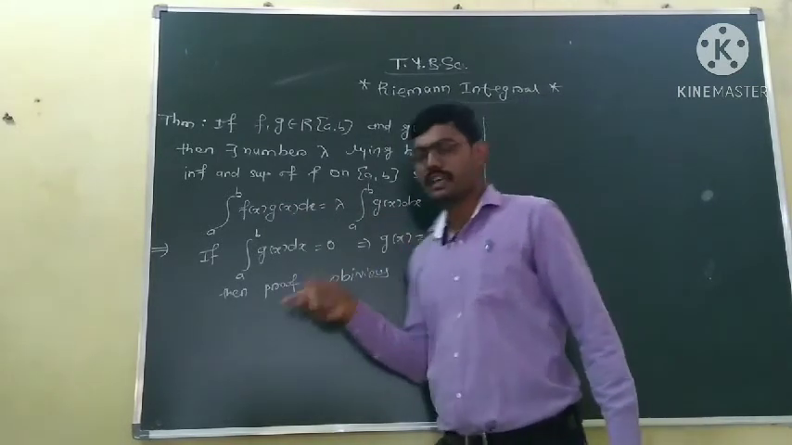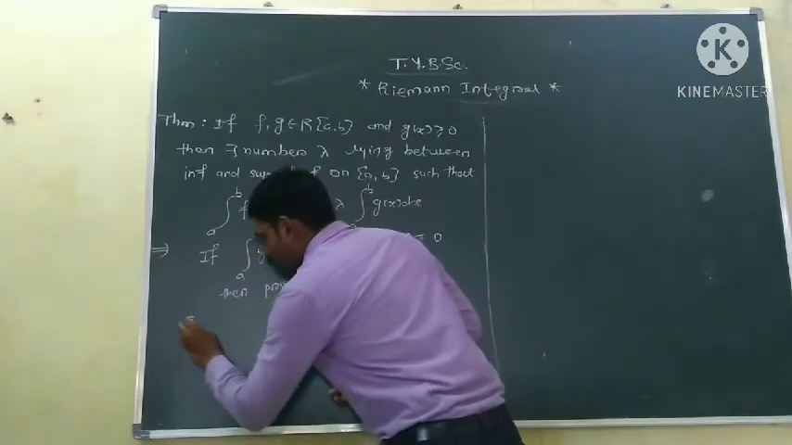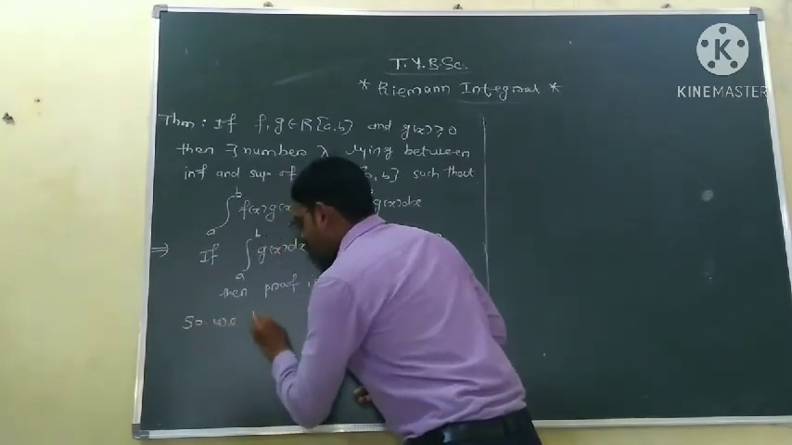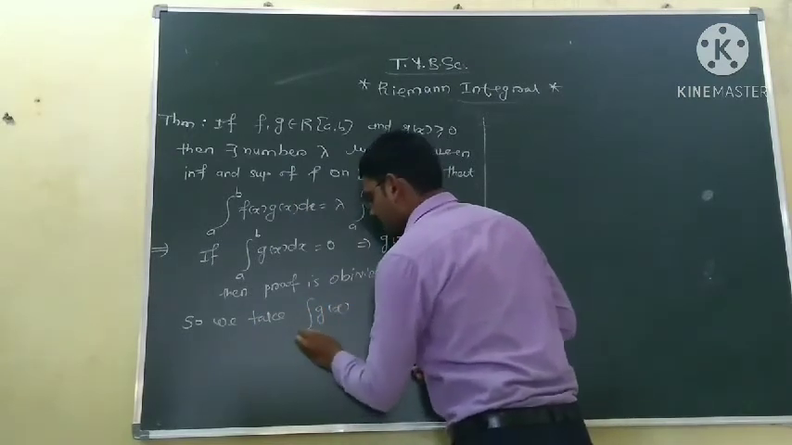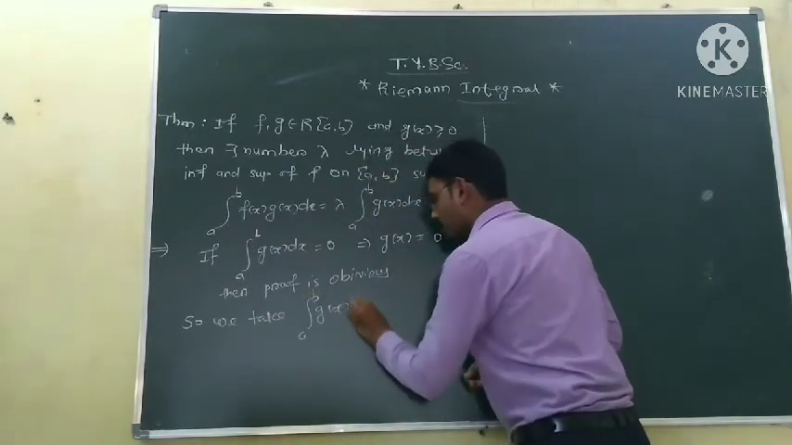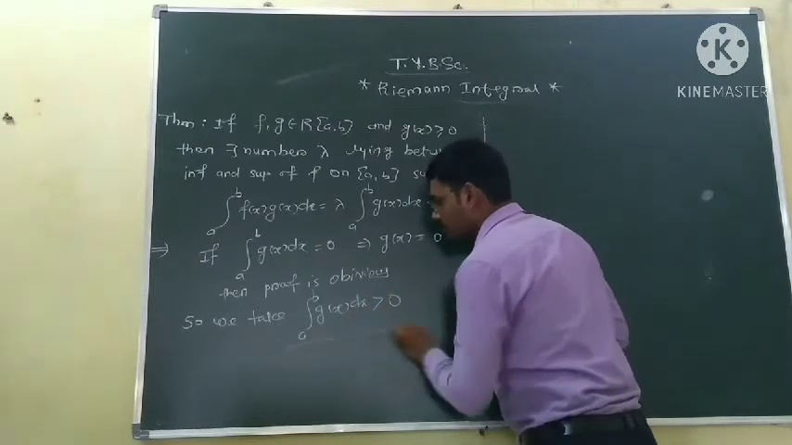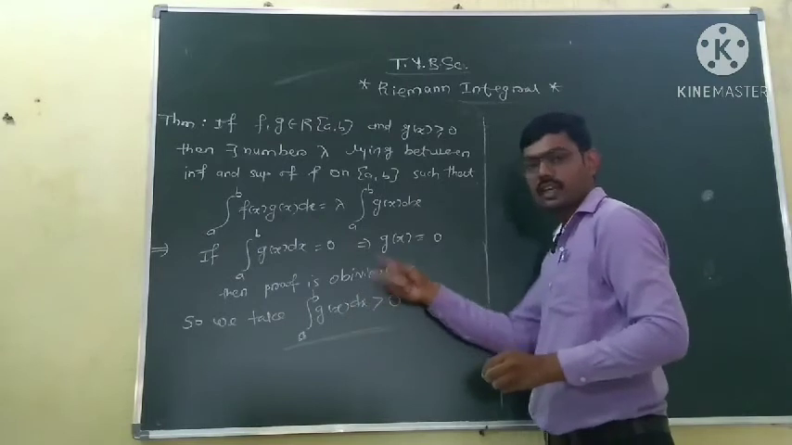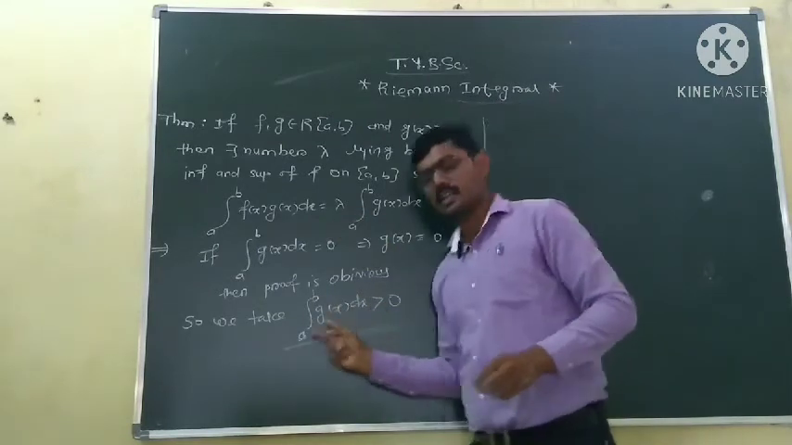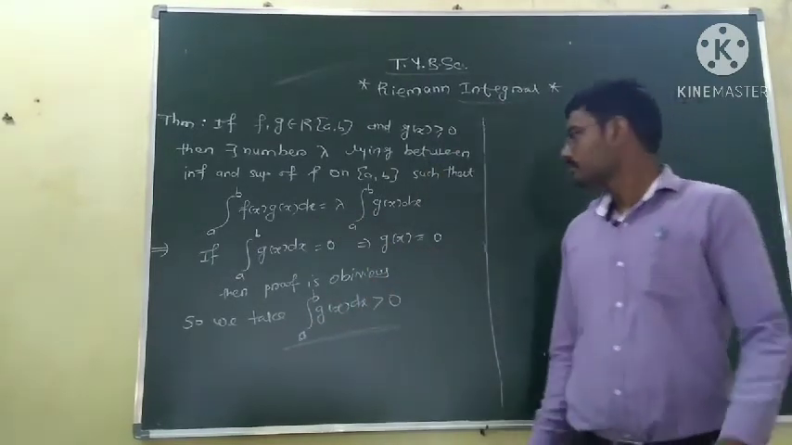So we will take the case where the integration of the function g of x from a to b is strictly positive. Okay. If the integration is equal to 0, there is nothing to prove. So we assume the integration is strictly positive. Okay. Now,